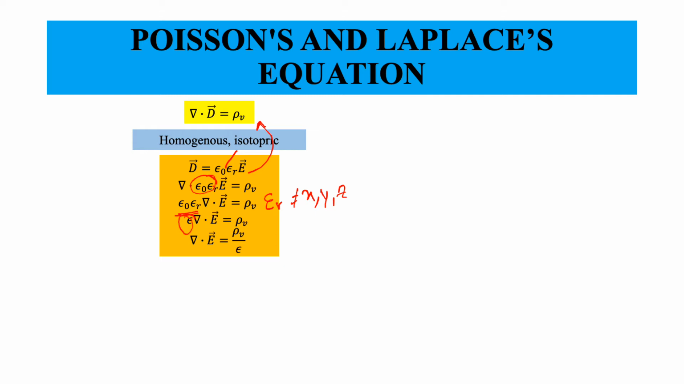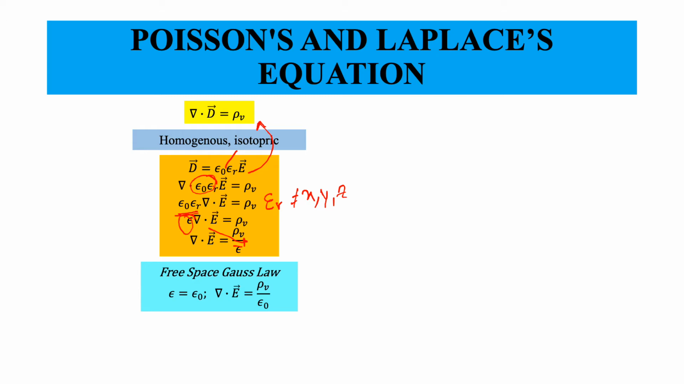If I call this epsilon, on this side you will get del dot E is equal to rho V by epsilon. In fact, if this epsilon is equal to epsilon naught, what you have is the point form of Gauss law in free space. So this is the free space Gauss law: del dot E is equal to rho V by epsilon naught.